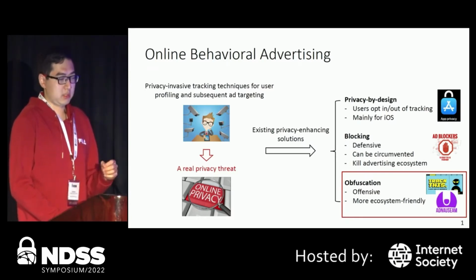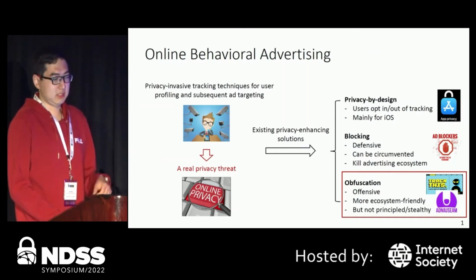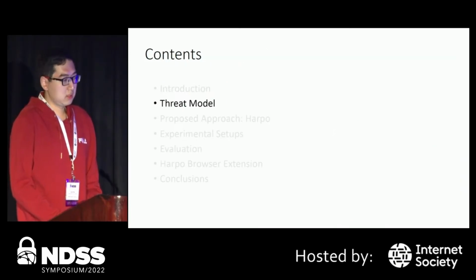There are some popular obfuscation tools like TrackThis and Ad Nauseam. And compared with blocking, obfuscation tools are more ecosystem friendly. However, existing obfuscation tools are not principled and stealthy. Before presenting our solution, we will first describe our threat model.